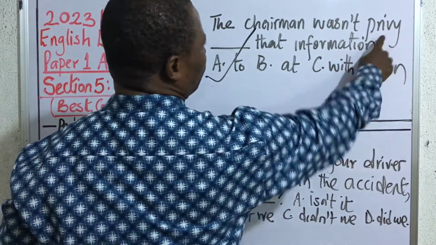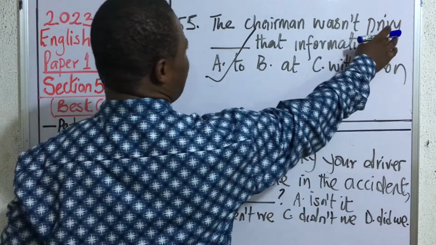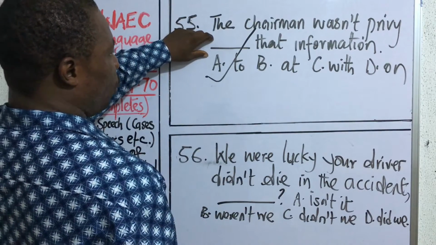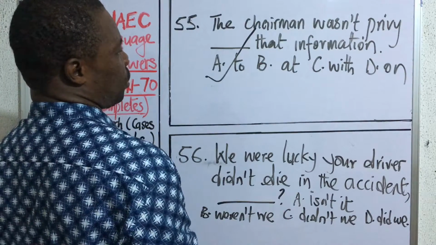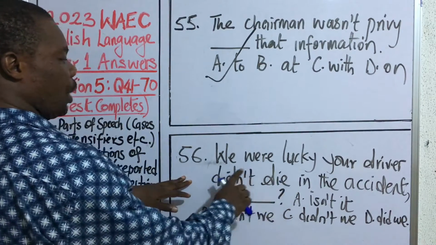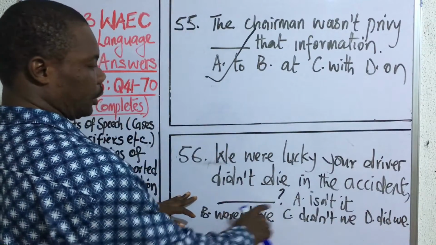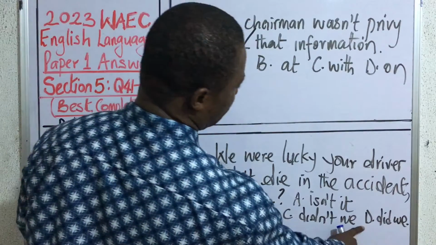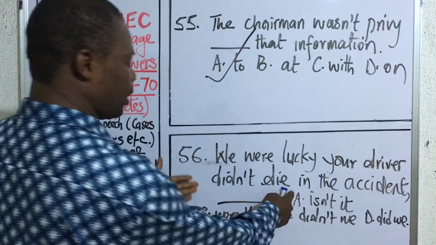Privy to information is a figurative expression. In other words, a collocation. Anytime privy is used, it collocates with to, and it means to have a piece of information. Question 56. We were lucky your driver didn't die in the accident, dash. A, isn't it? B, weren't we? C, didn't we? D, did we? Now, this is the second time we have had a problem on tag.